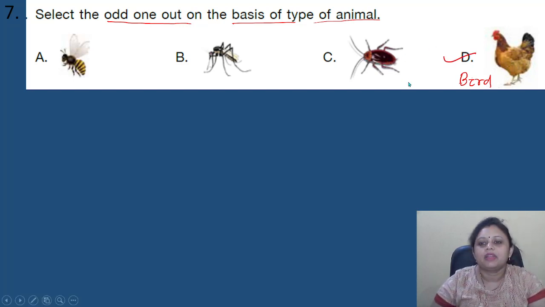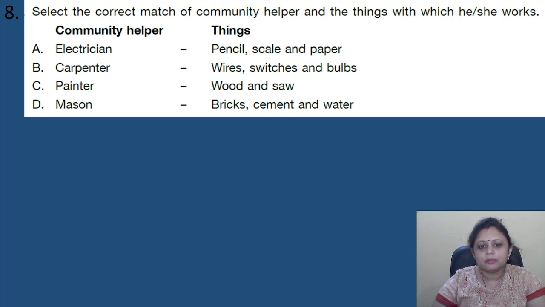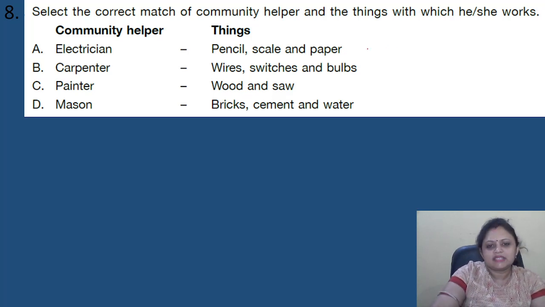Got it? Coming to the next question, select the correct match of the community helper and the things with which he or she works. Options are: A, electrician, pencil, scale and paper; B, carpenter, wire, switches and bulbs; C, painter, wood and saw; D, mason, bricks, cement and water. So electrician, do electricians use pencil, scale and paper?